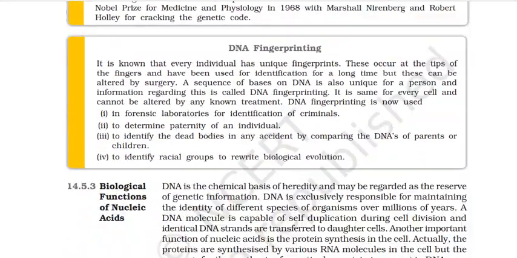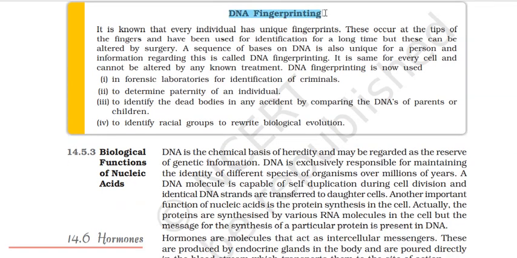Now you have a little paragraph given about DNA fingerprinting. It's known that every individual has unique fingerprints. These occur at the tips of the fingers and have been used for identification for a long time in forensics, but these can be altered by surgery. A sequence of bases on DNA is also unique for a person, and information regarding this is called DNA fingerprinting. It's same for every cell and cannot be altered by any known treatment. So DNA fingerprinting, why did it come into play? Because with original fingerprinting, by surgical methods, fingerprints can be changed. But if you have DNA fingerprinting, if you tally the base pairs, they're always unique for a person. So that becomes a better way.